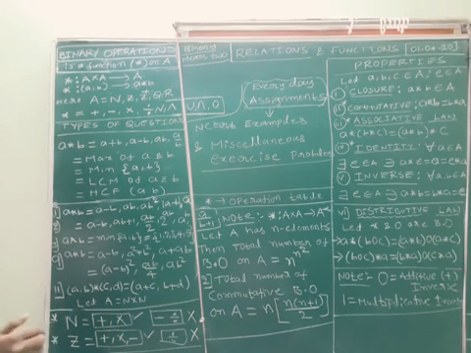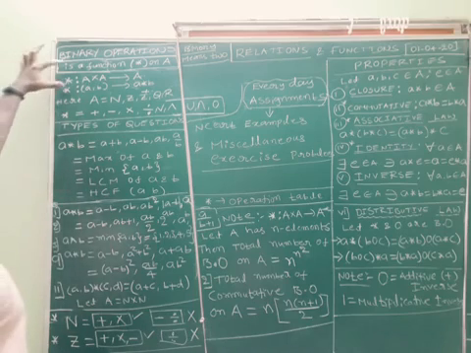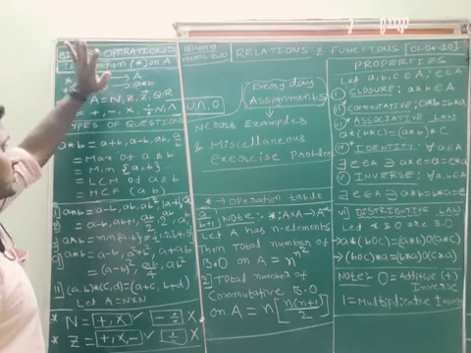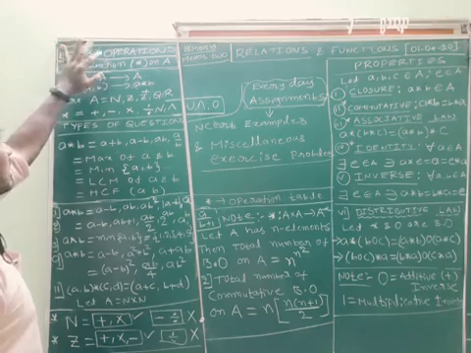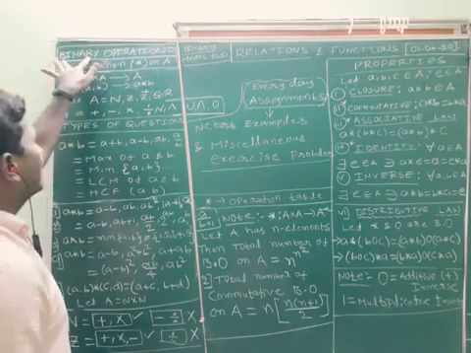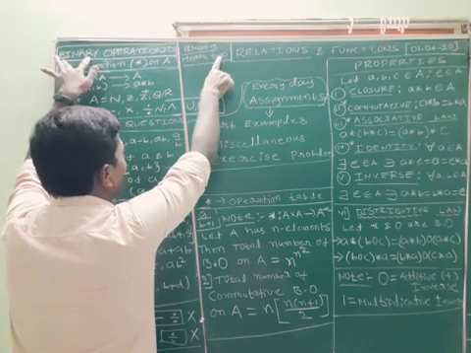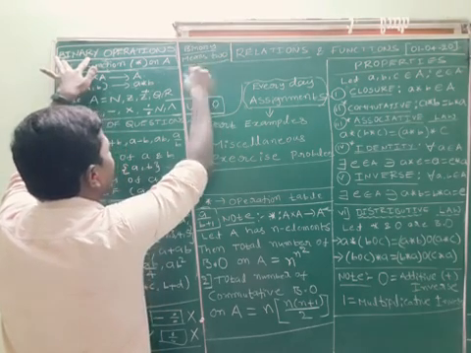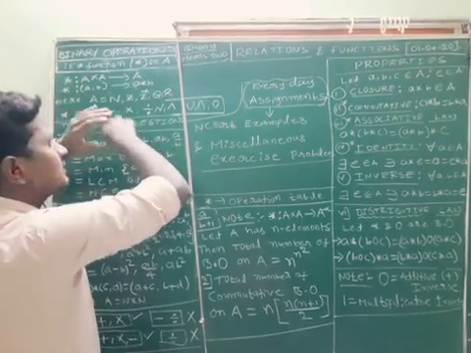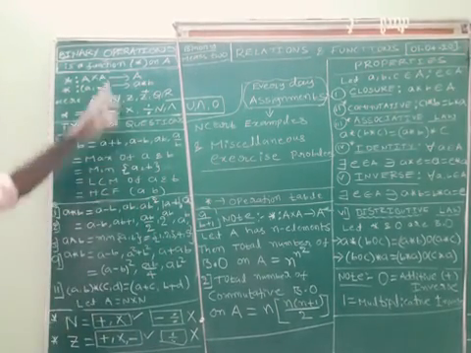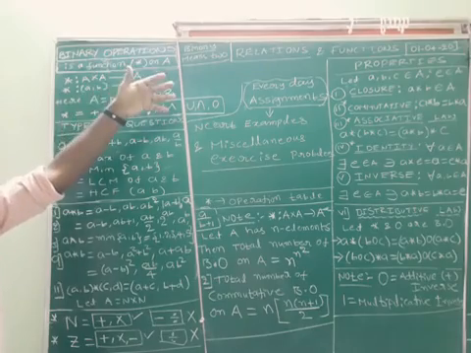Now it's almost 8:40. Binary operations. We can operate. What is the meaning of binary? Binary means 2. We can take any two numbers or elements and operate on those numbers.